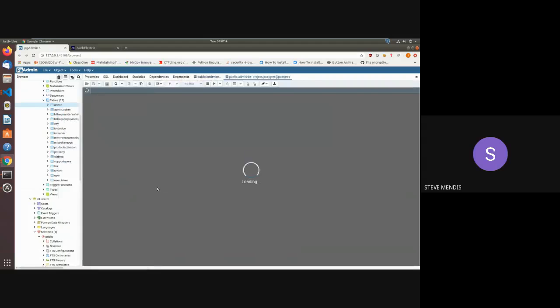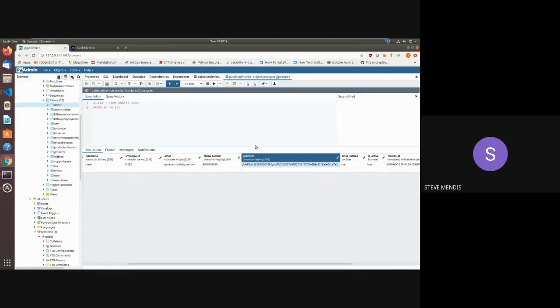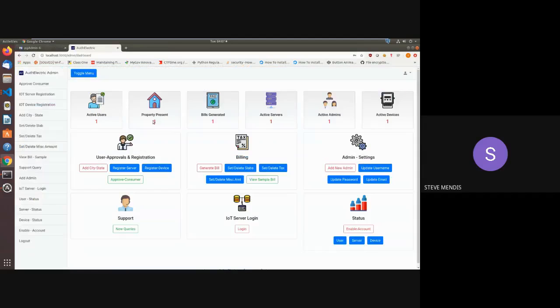As we can see over here, the password stored in our system is not stored in plain text, and it is hashed 50,000 times. The iterations are 50,000 iterations. Going over to the dashboard, we can see that this is a pretty detailed dashboard for the admin, and he can do a lot of things over here as mentioned in our use case diagram.